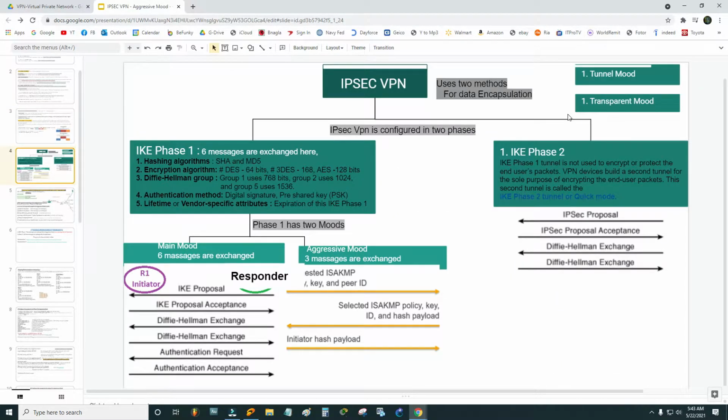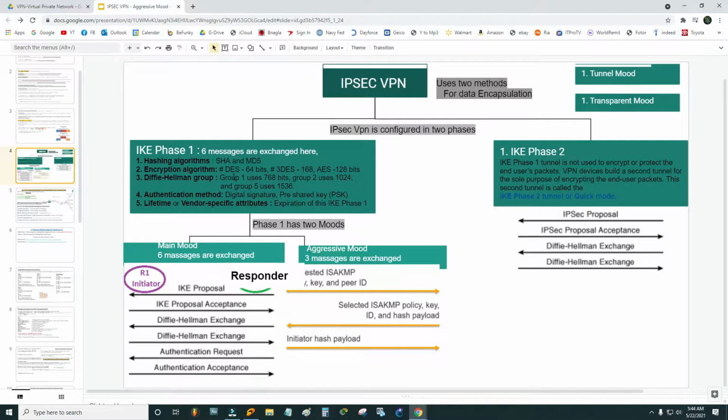There are two types of encapsulation they use in IPSEC VPN. By default, the router chooses the tunnel mode, and then there's transport mode. In tunnel mode, everything is encrypted. In transport mode, only the payload, the core data, is encrypted. Everything else is plain text. Now, IPSEC VPN happens in two phases. IKE phase 1, where there is ISAKMP, and then IKE phase 2, where there is IPSEC, the tunneling. The main security is in phase 2. Phase 1 is just a proposal.